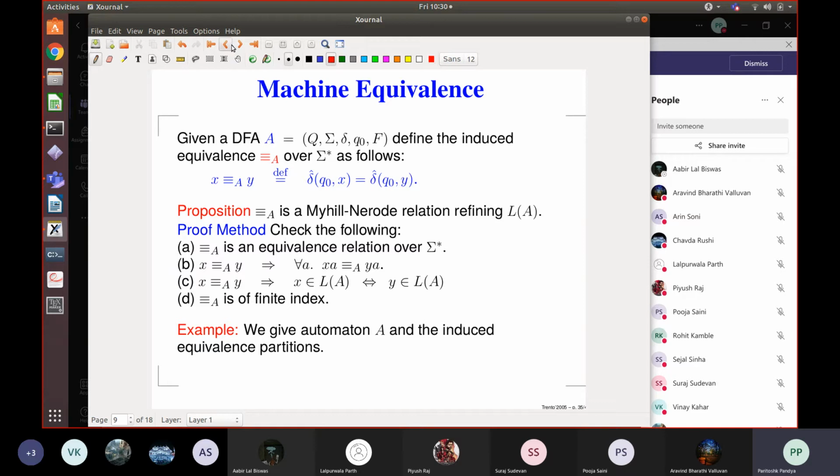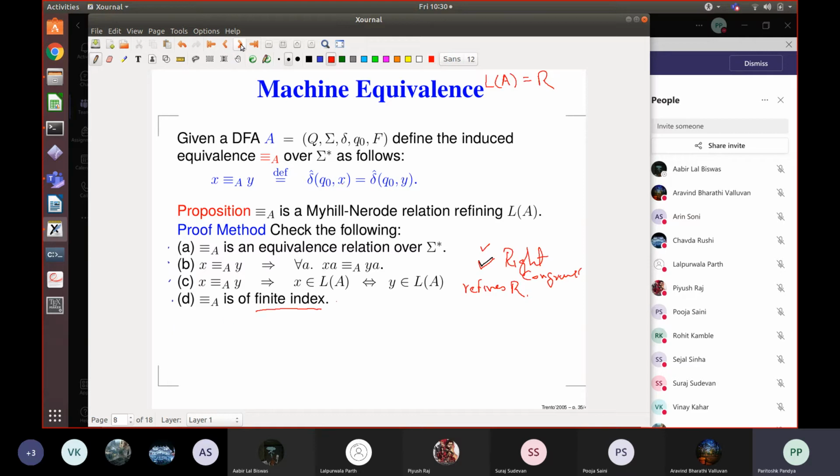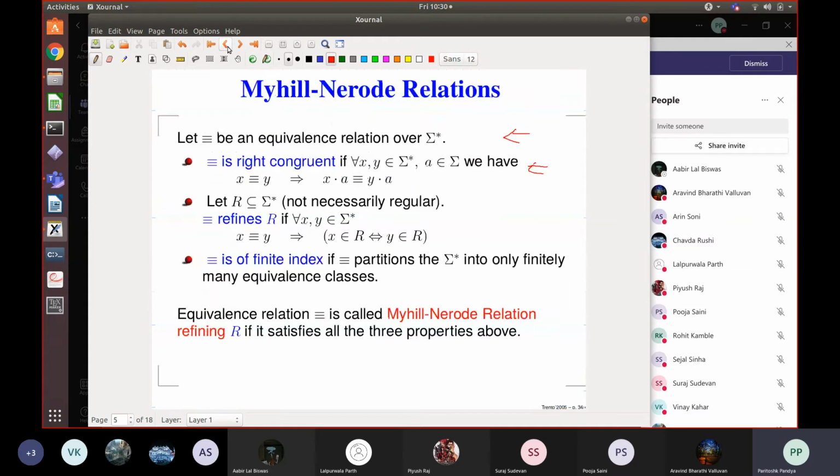Don't look at everything; there is a lot more in the slides than what we need, but this is the key part. Any equivalence relation over words which satisfies these four properties, that it is an equivalence relation, a right congruence, refines R, and is of finite index, has a name.